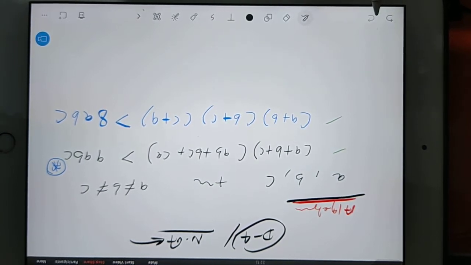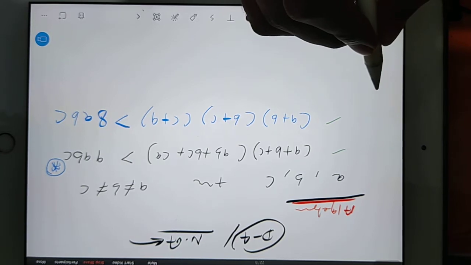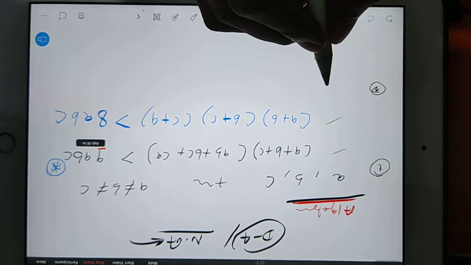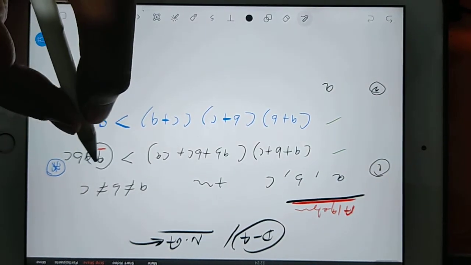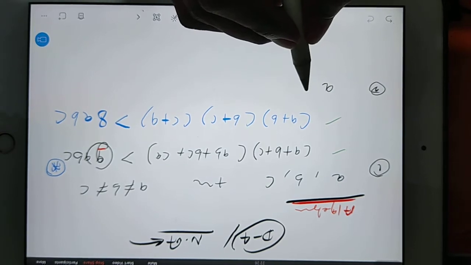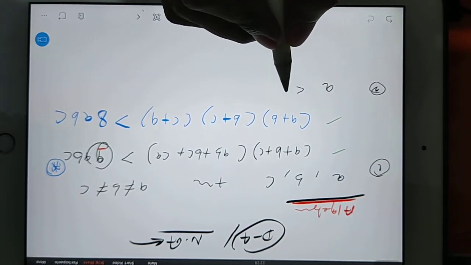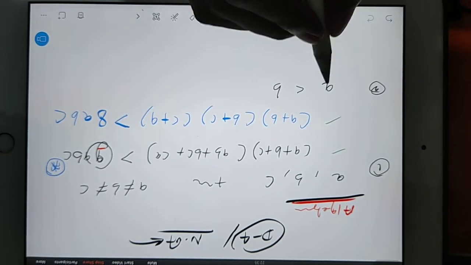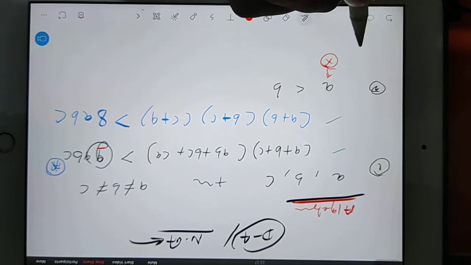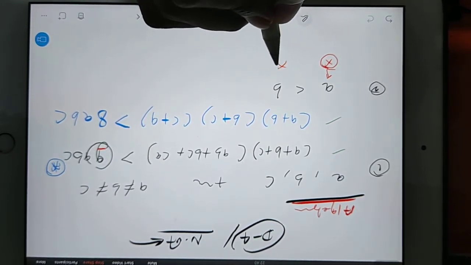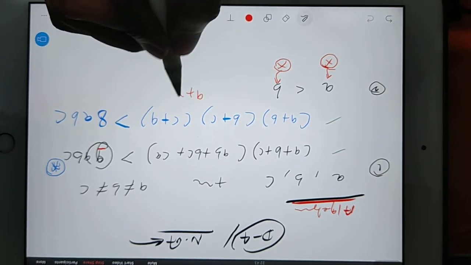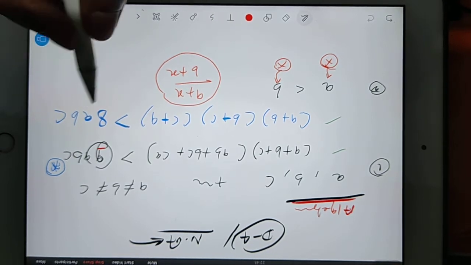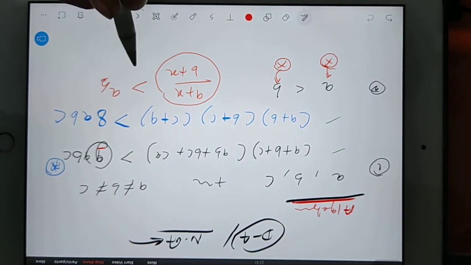Now suppose you have any number A, and we are considering that A is less than B. Now suppose I add the same positive number X in A and also in B, like A plus X divided by B plus X. Then this total ratio, you think, will be more than A by B or less than A by B?